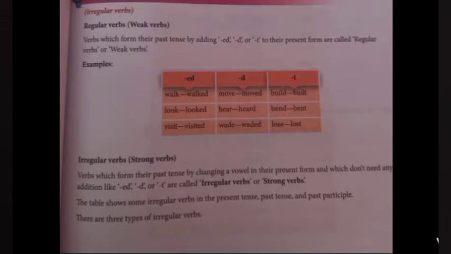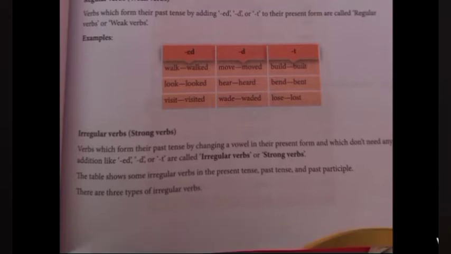But not all words take the same form to make the past tense. Something is different in form for certain words, and such verbs are called irregular verbs. These are verbs that form their past tense by changing the vowel in their present form. There we just add ed, d or t, but here it is not like that. We don't add like this; there is a change in vowel.